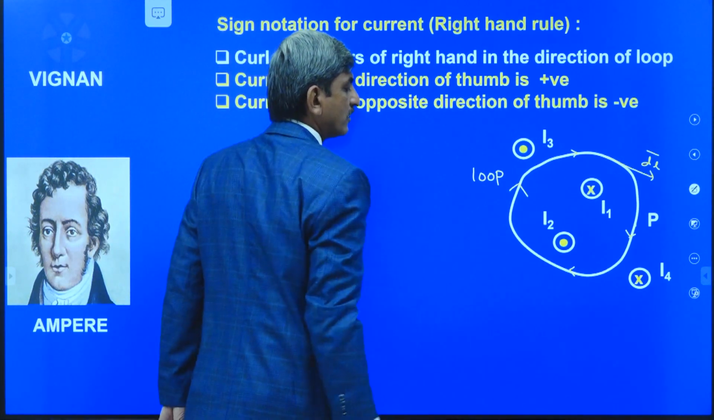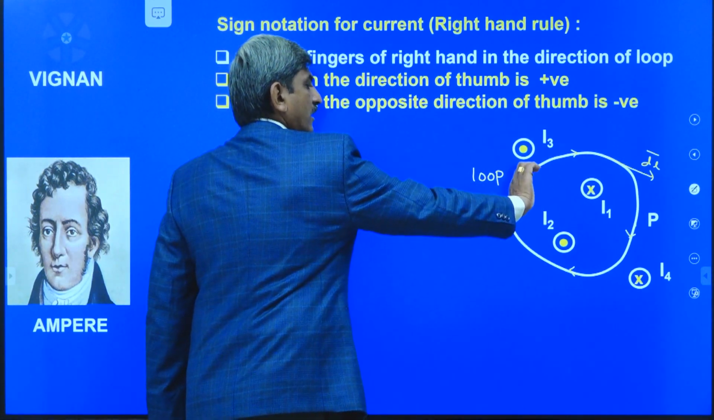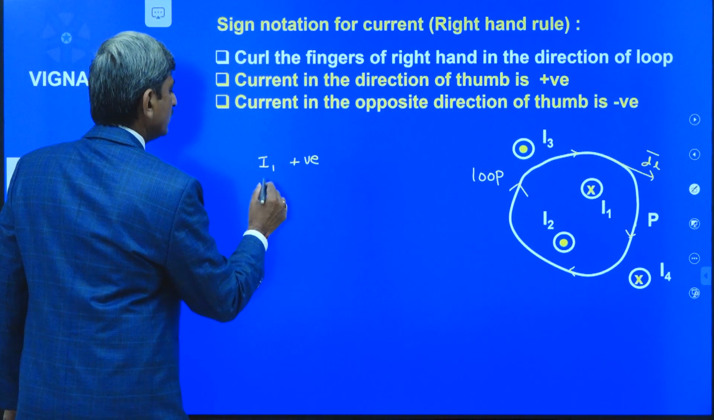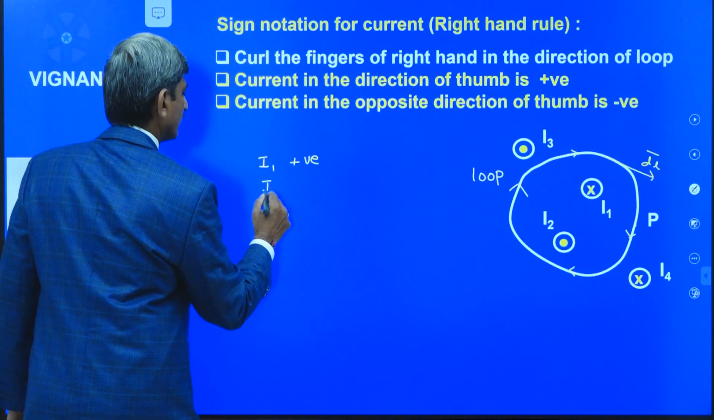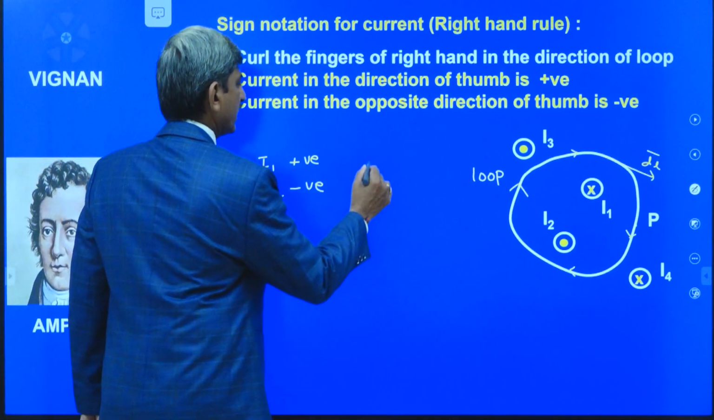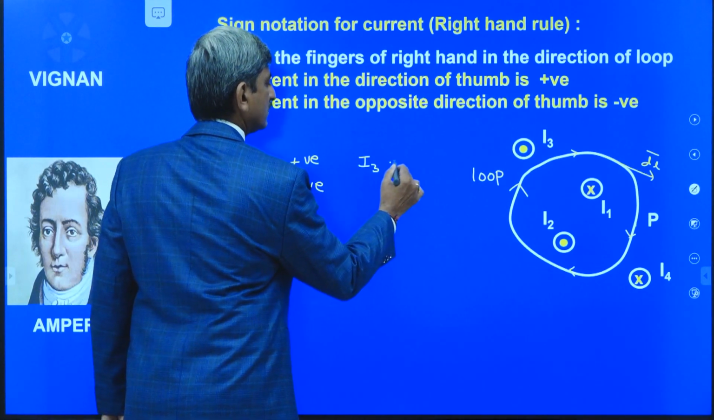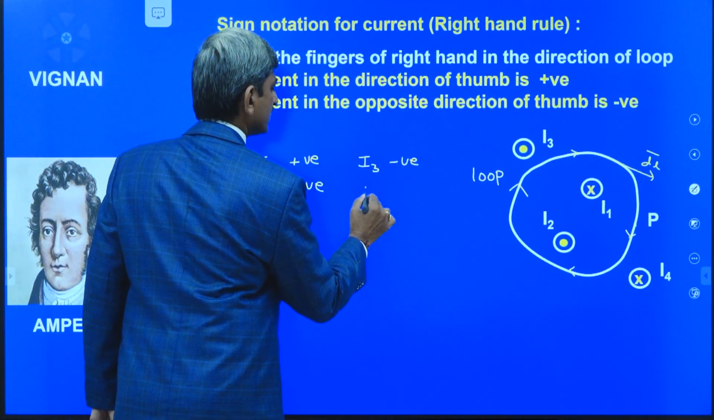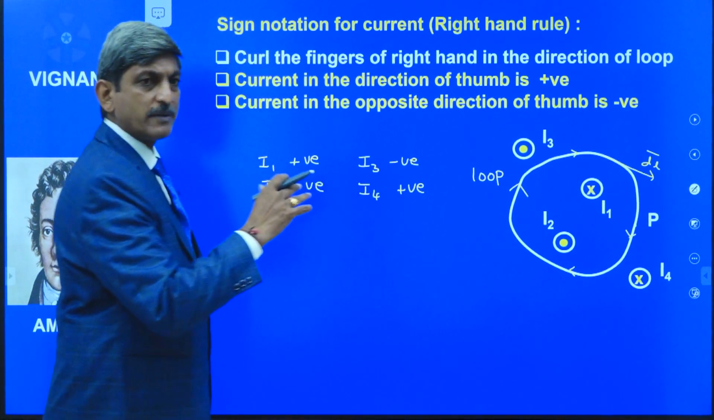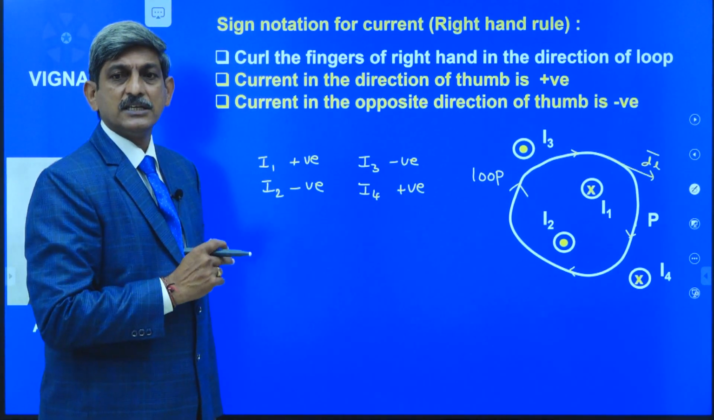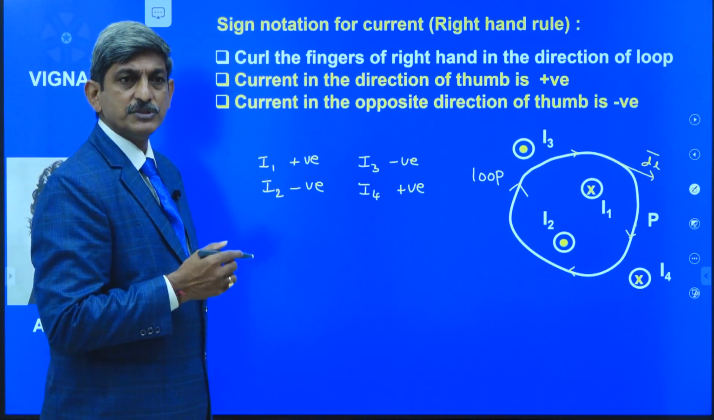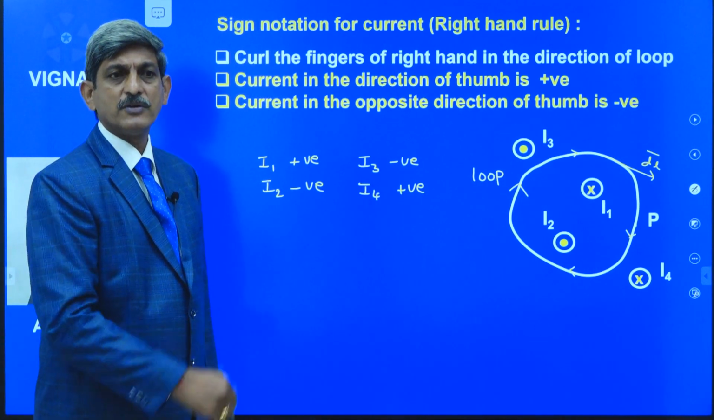I2 is coming out of the board, whereas the thumb is entering into the board. I2 is coming out of the board. That's why I2 has to be taken as negative. Similarly, by following the same rule, we can say that I3 is negative and I4 is positive. So use this proper sign notation to decide the sign of the current and take the algebraic sum of the currents inside the loop, which gives the I_N value in the mathematical form of the Ampere's circuital law.